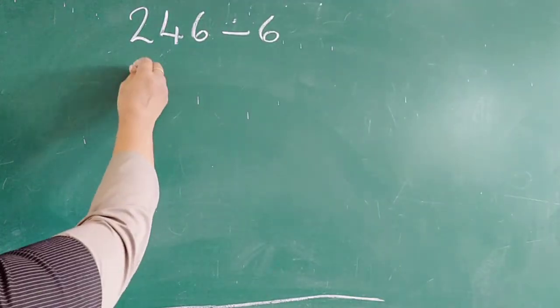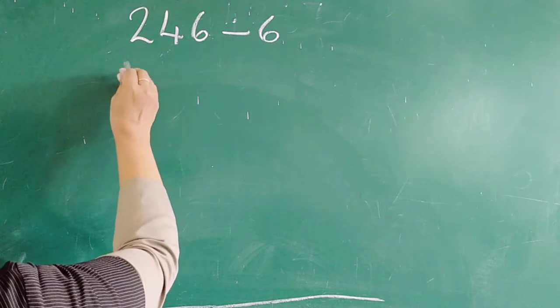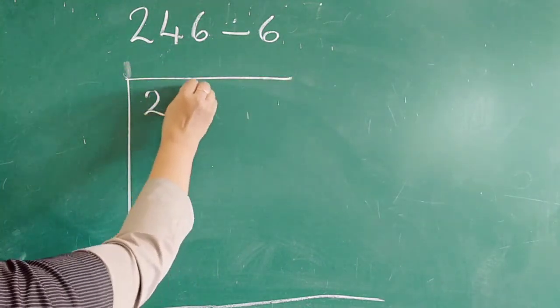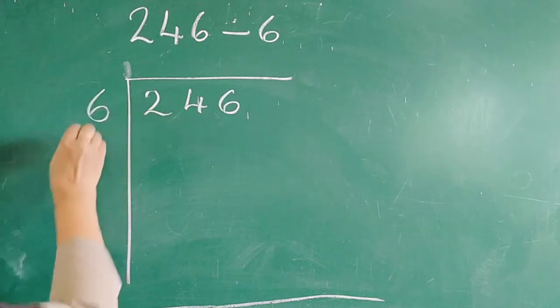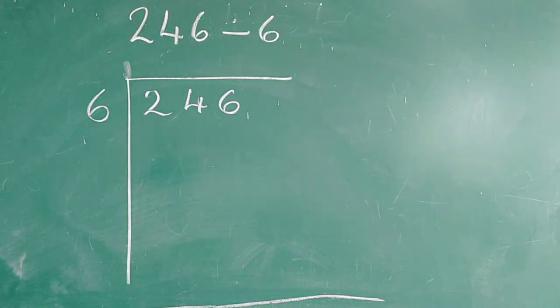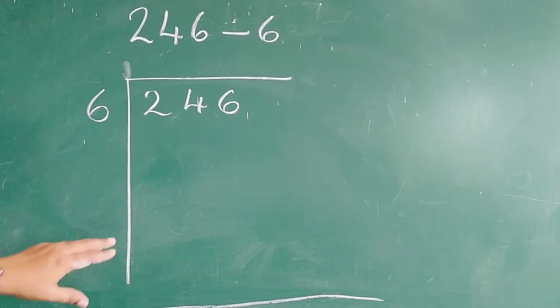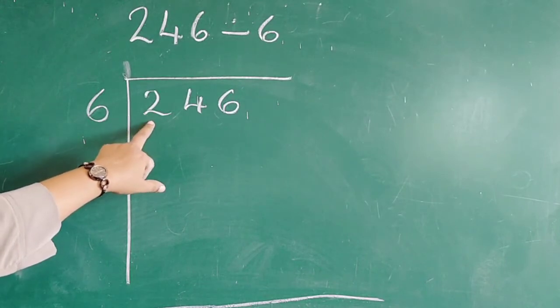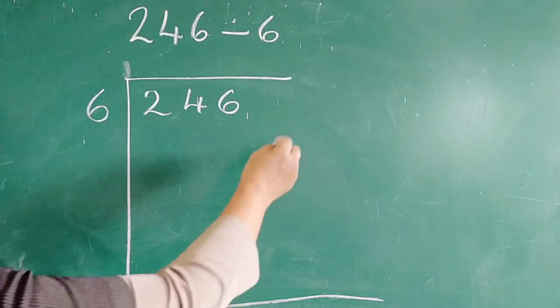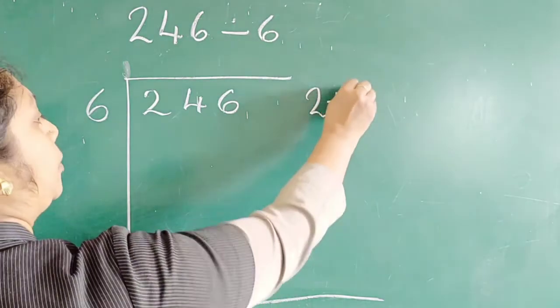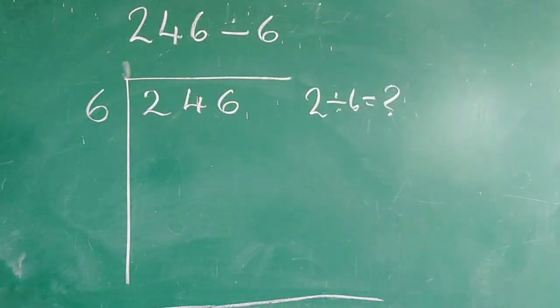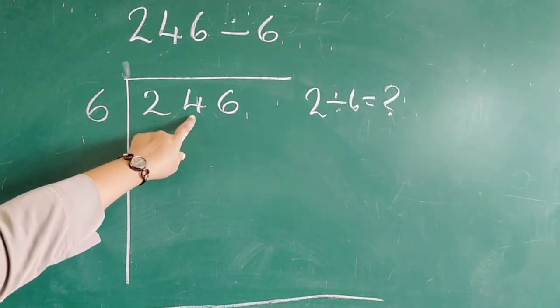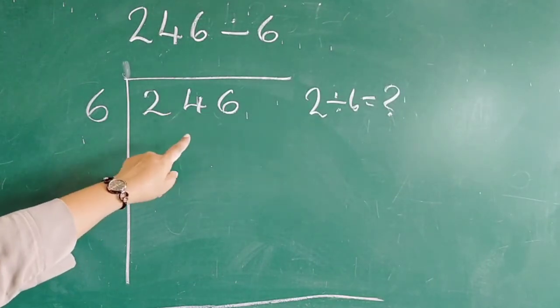First, let's do the question 246 divided by 6. Let's write the dividend and divisor like this. In long division method, first we have to consider the digit in the left side of the dividend. Here the number is 2. Can 2 be divided by 6? Is it possible? No, we cannot divide 2 by 6, right? So we will take 2 and 4 together. Okay, 24. We will take 24.